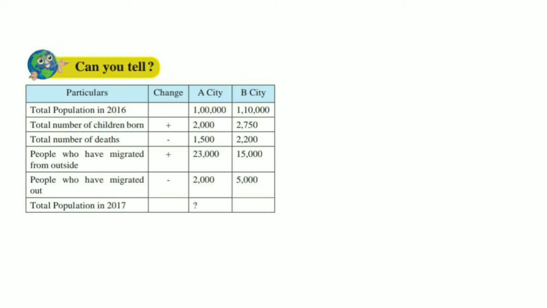Regarding 2016, the total population in city A is 1 lakh people and in city B 1 lakh 10,000 people.